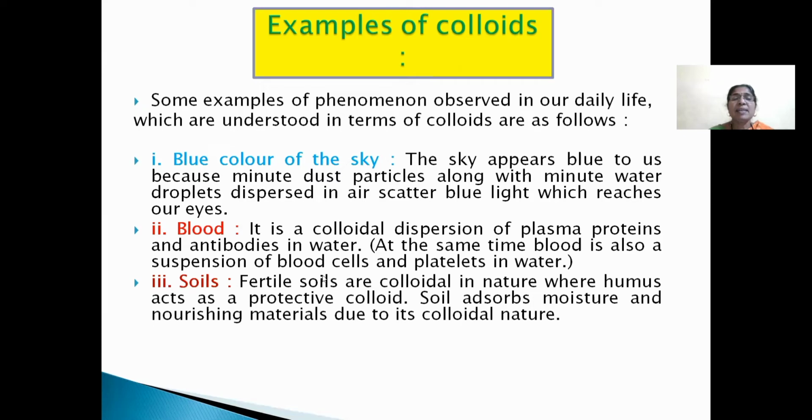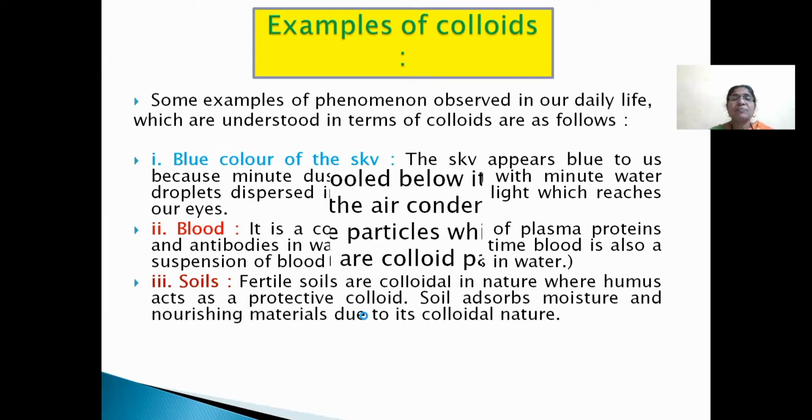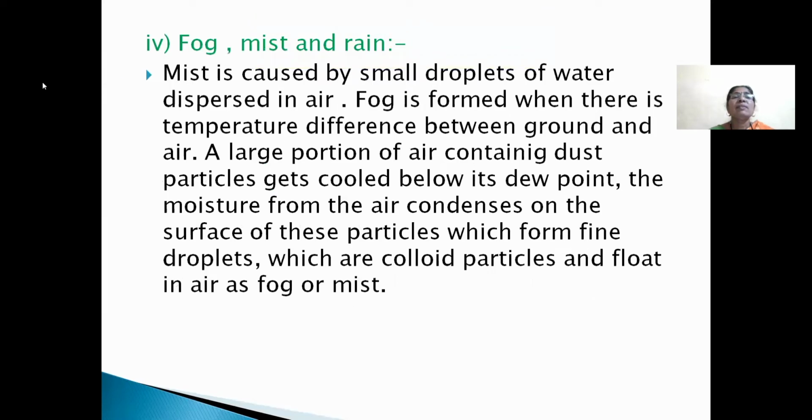Third one, soils. Fertile soils are colloidal in nature, where humus acts as a protective colloid. Soil absorbs moisture and nourishing materials due to its colloidal nature. Fourth one will be an example: fog, mist, and rain. Mist is caused by small droplets of water dispersed in air.